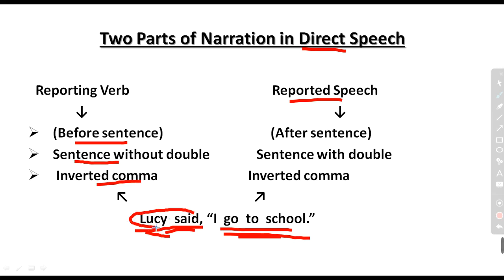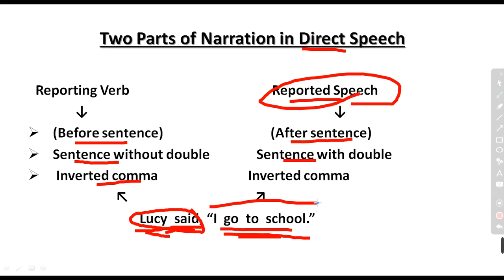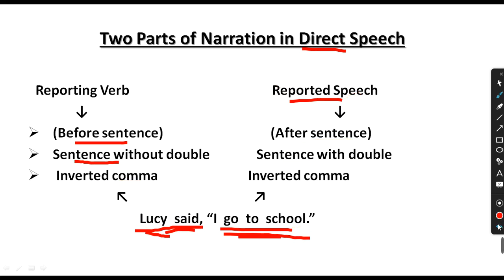The reported speech comes after it, but maybe it comes first also. It is a sentence with double inverted commas. This is the big thing: reported speech is always found with quoted words or double inverted commas.